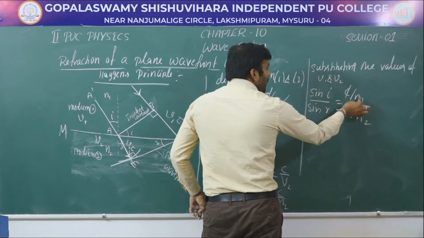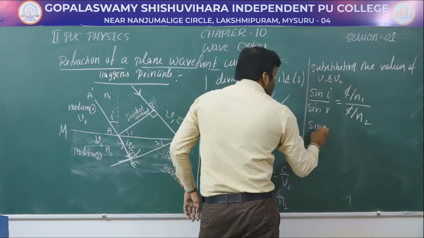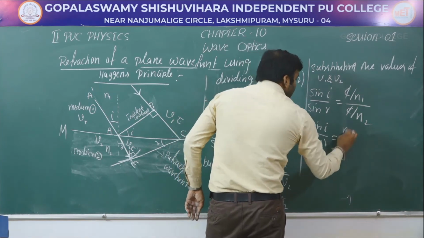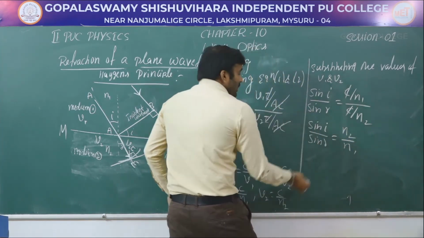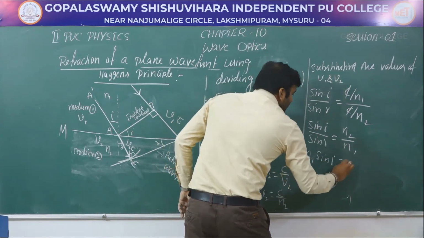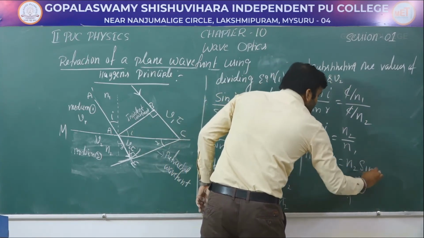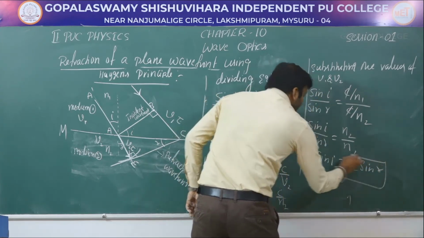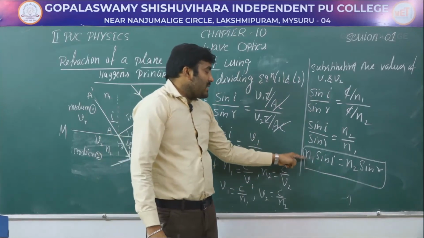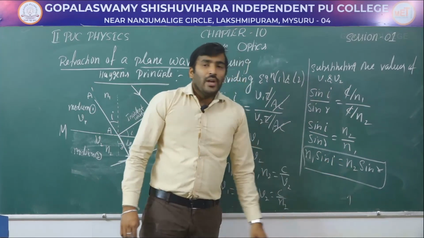N2 goes to the numerator, N1 comes to the denominator. So sin I by sin R is equal to N2 divided by N1. Therefore, N1 is multiplied to here. So N1 sin I is equal to N2 sin R. This is the required relation for Snell's law, correct? The mathematical equation of Snell's law is N1 sin I is equal to N2 sin R.